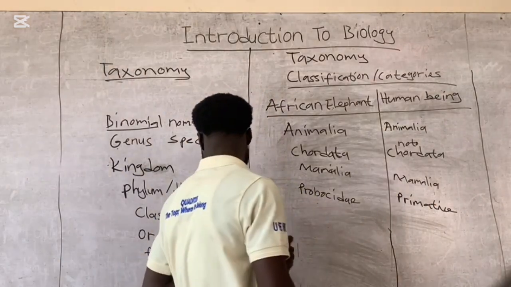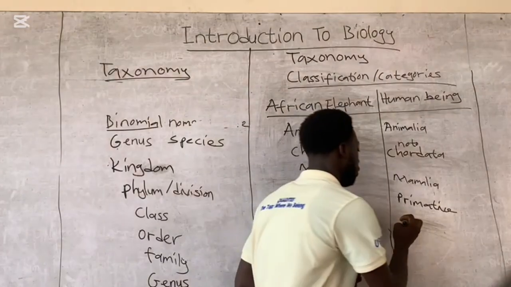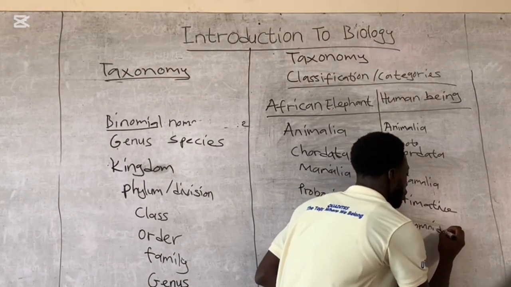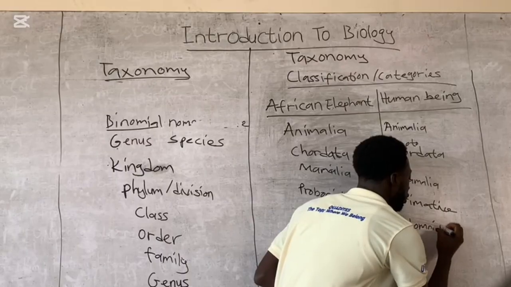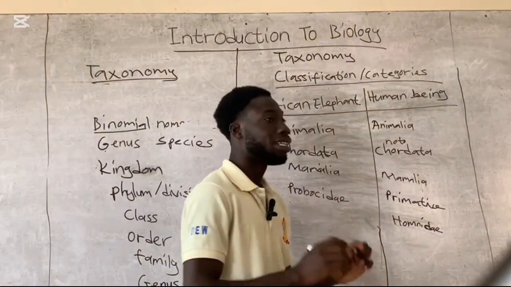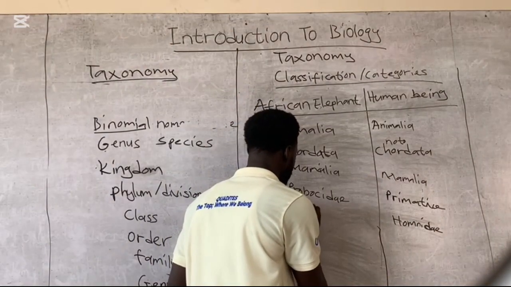Now, let's go to their family. We say that human being, our family is Hominidae. Then that of elephant is called Elephantidae.